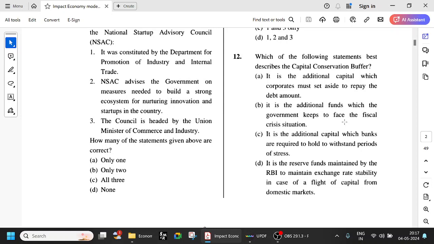Additional funds to face a fiscal crisis to repay the debt amount? Is it the reserve funds maintained by RBI? No, not the reserve funds. This is the additional capital which banks themselves are required to hold to withstand periods of stress. So this is the right definition of the capital conservation buffer.